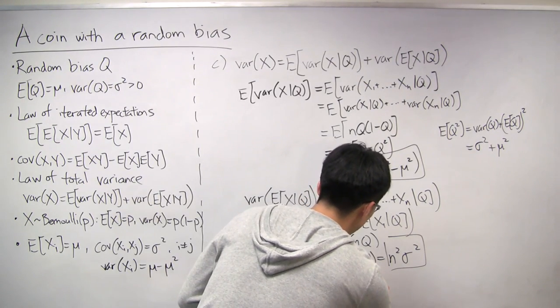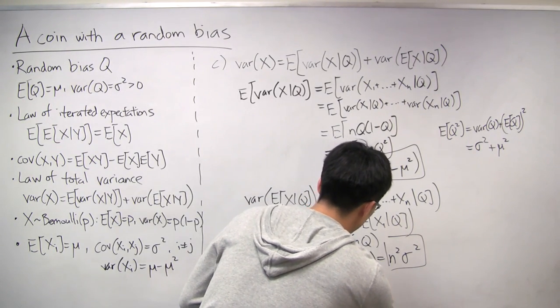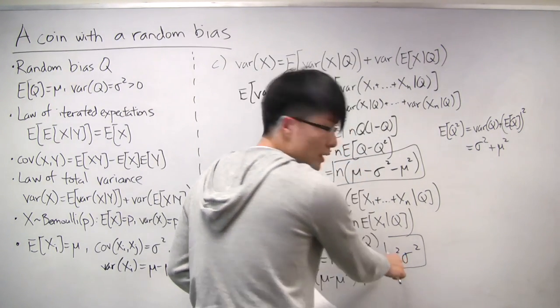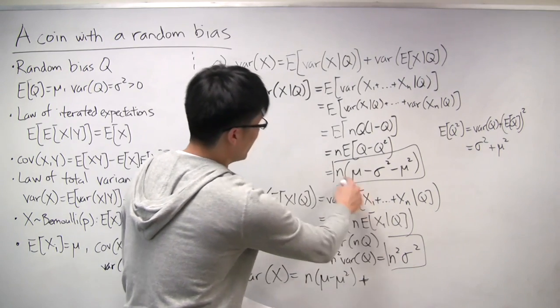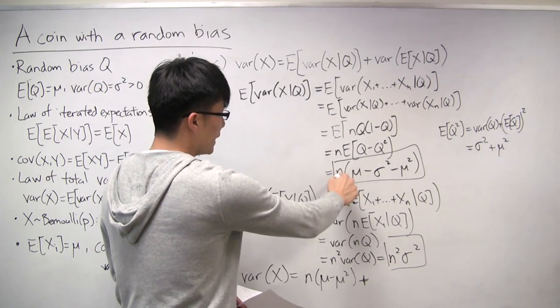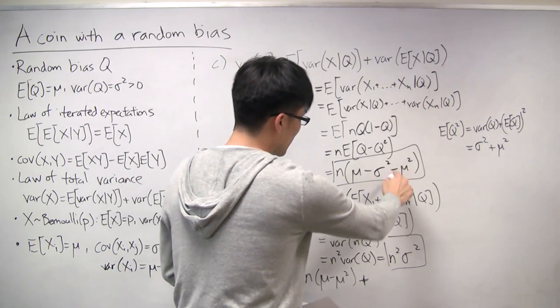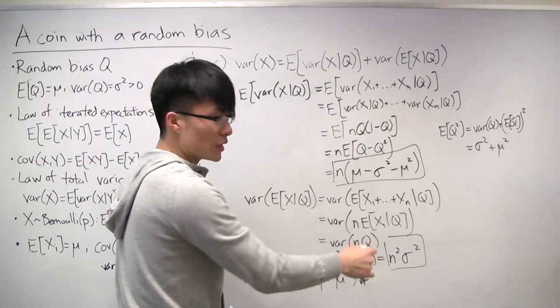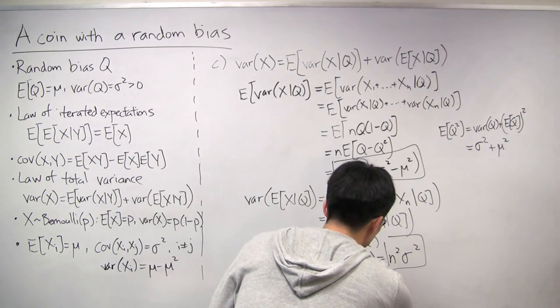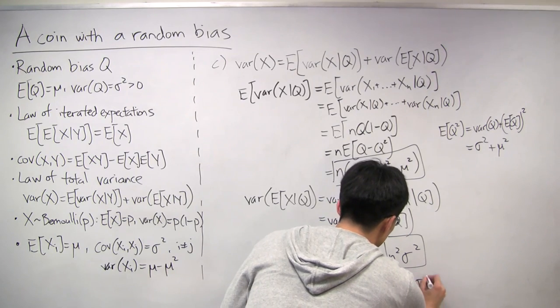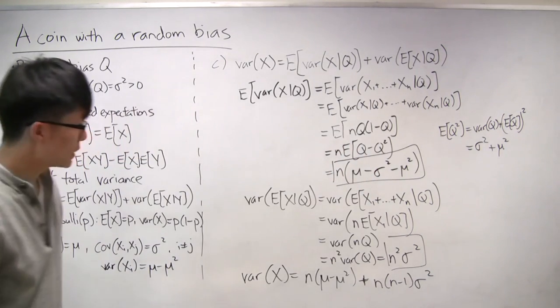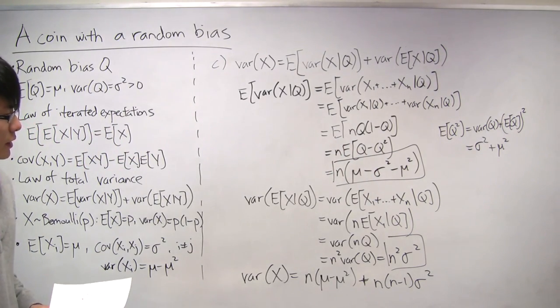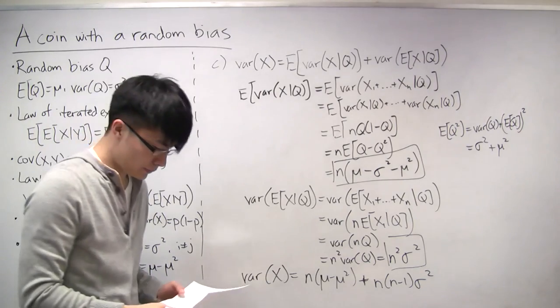And then we have n squared times sigma squared from this term, and a minus n times sigma squared from this term. So it would be n squared minus n times sigma squared, or n times n minus 1 times sigma squared. So that is the final answer that we get for the variance of x.